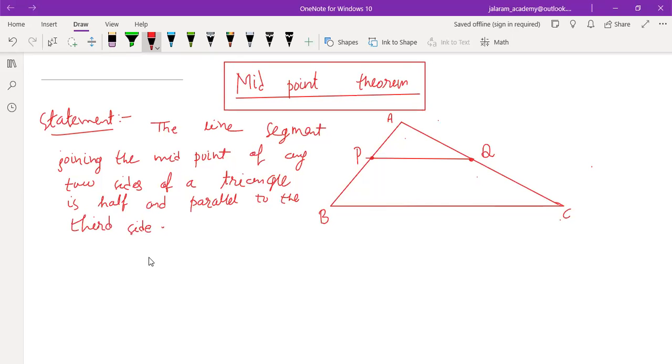Is that clear to you? So learn it now. The line segment joining the midpoints of any two sides of a triangle is half and parallel to the third side.